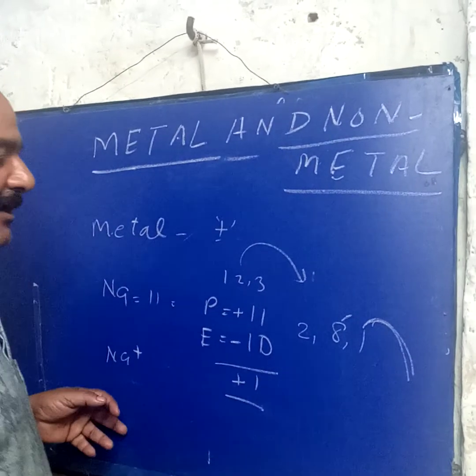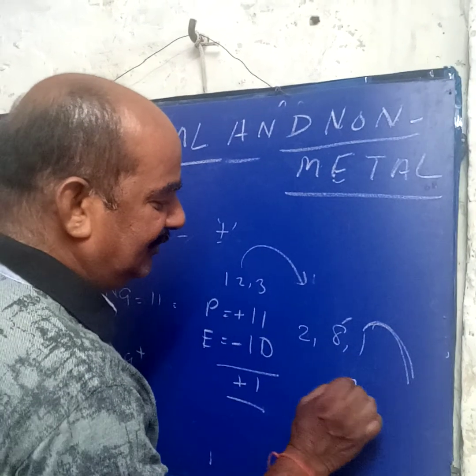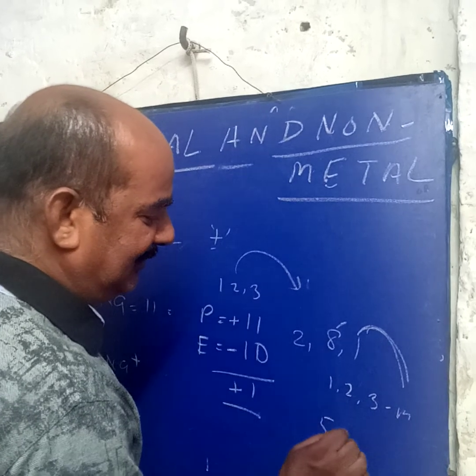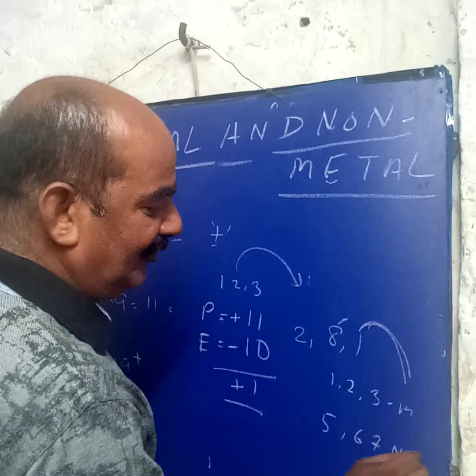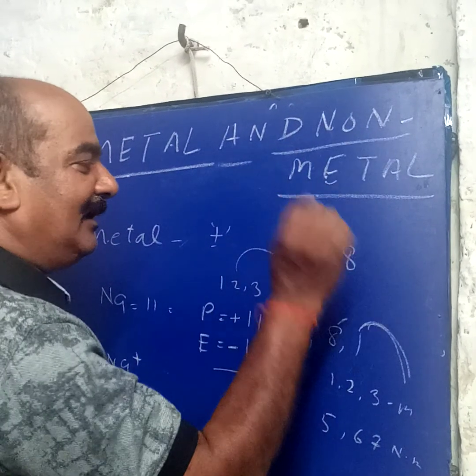So what is a metal? An element with 1, 2 or 3 electrons in the last orbit is known as a metal. And with 5, 6, 7 electrons, it is known as a non-metal. 8 electrons in the last orbit is an inert gas, except helium.